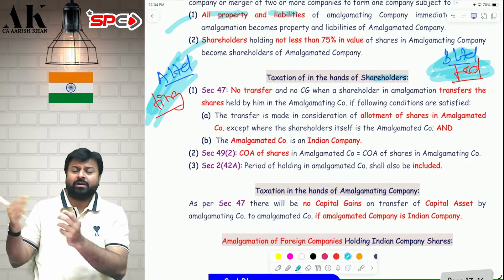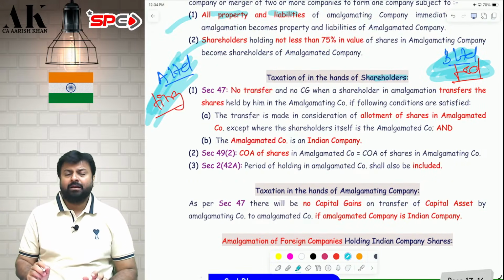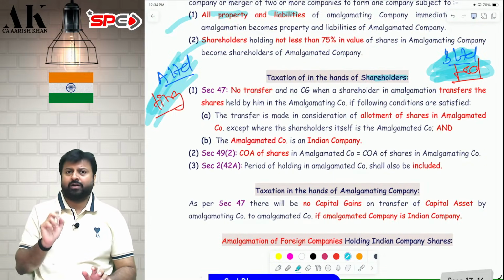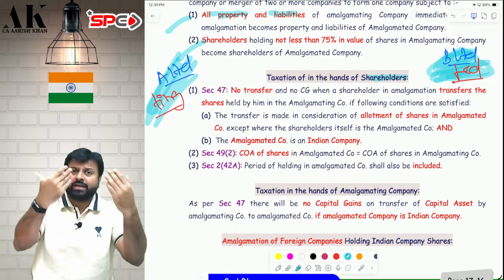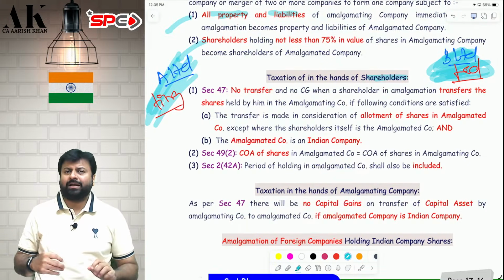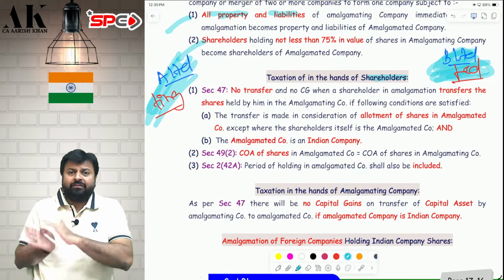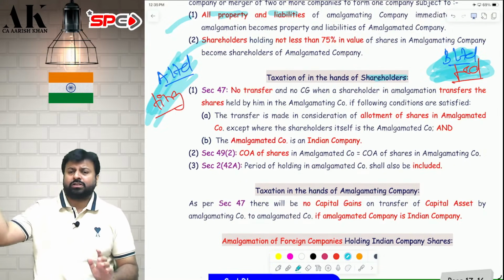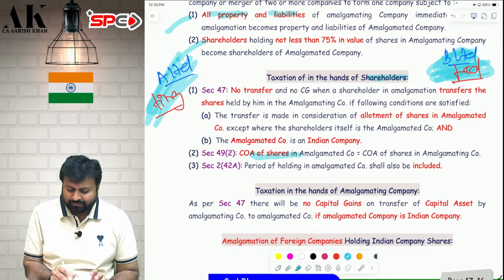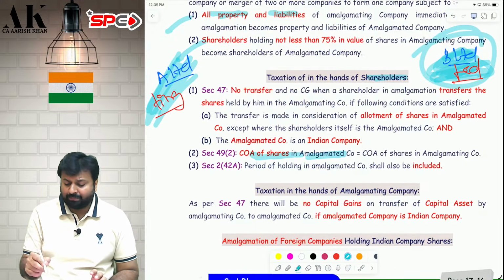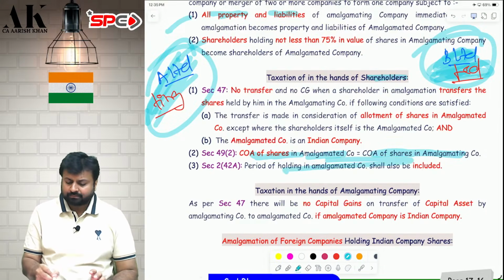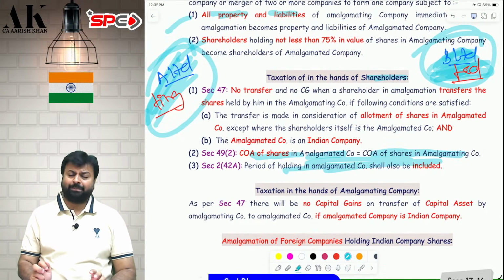If I give shares and take money, it is taxable. But the only condition for exemption is that the amalgamated company should be an Indian company. Second, if I gave the shares of the amalgamating company and took the shares of the amalgamated company, it is exempt. In future, if I sell the shares of the amalgamated company, the cost of acquisition will be the same as the cost of acquisition of the shares in the amalgamating company, and the period of holding will also be clubbed.